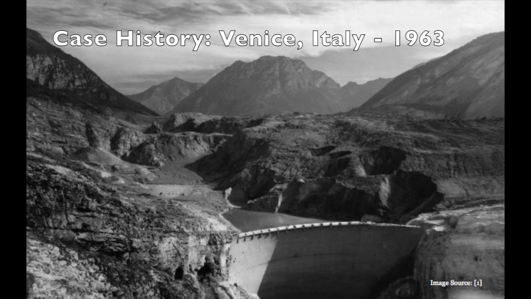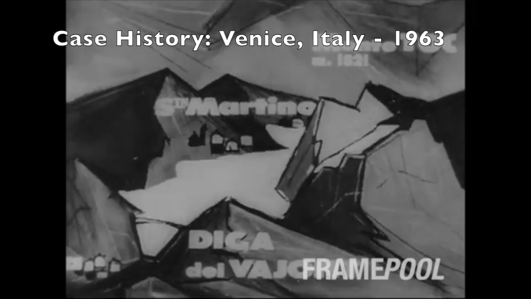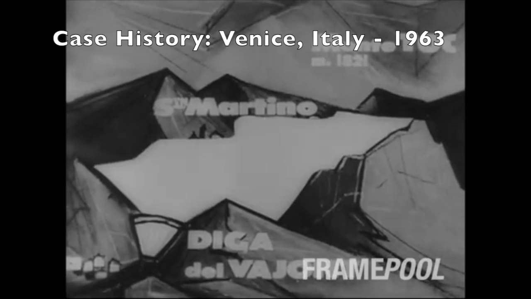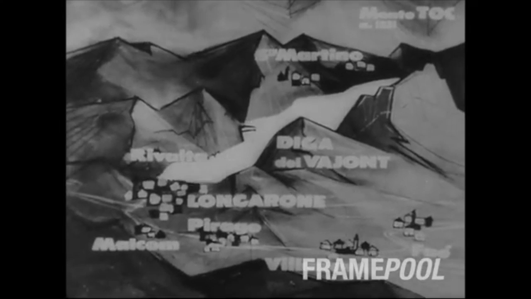It rained for 7 days straight, increasing the water level in the dam reservoir to 3/4. During continued downpour, a large rock broke from the Monte Toc peak and fell into Vajont Dam's reservoir, which created an estimated wave of about 50 million cubic meters. This caused severe flooding, which resulted in about 2,000 deaths, also wiping out a third of the downstream village of Longarone.